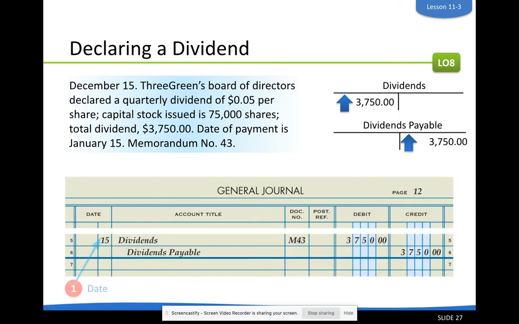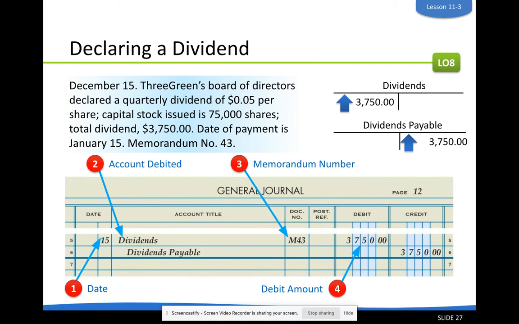So we'll use our general journal, debit our dividends account, it's a memo 43, and then credit our dividends payable. So that is our transaction. That's saying we are going to set aside this money and pay it to our shareholders.